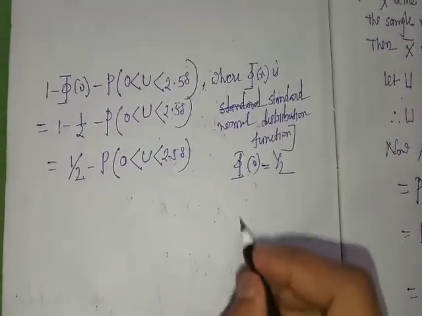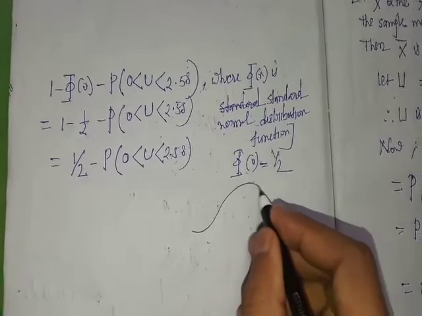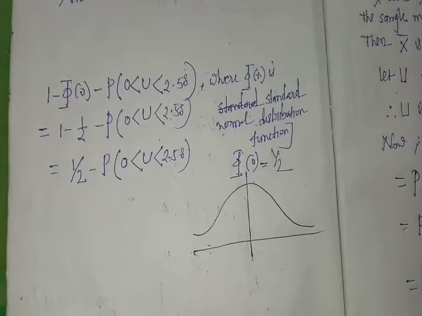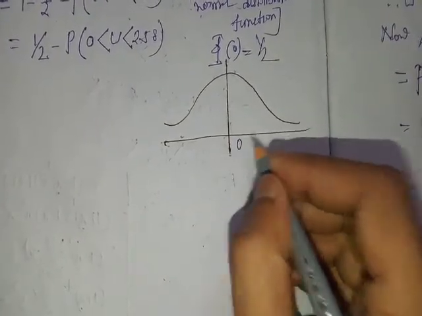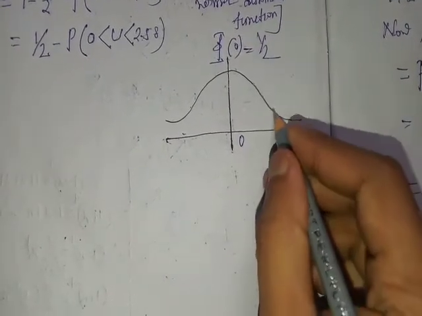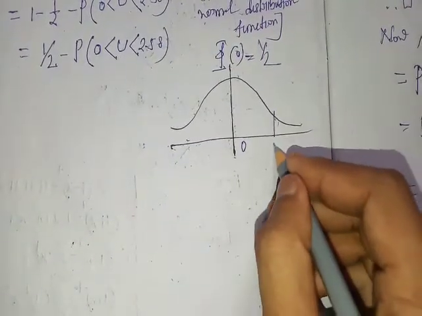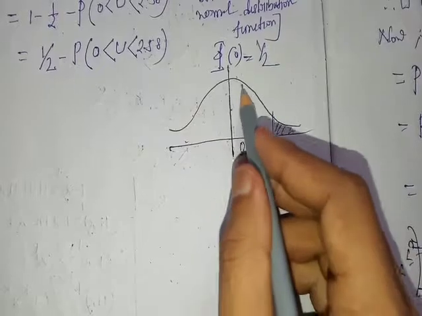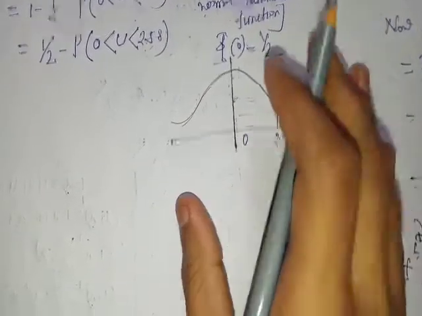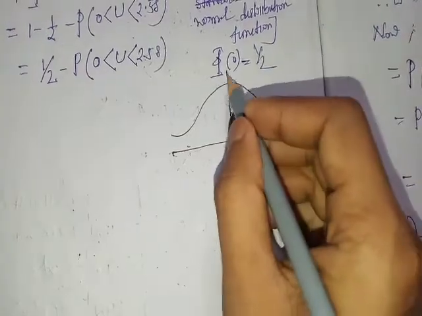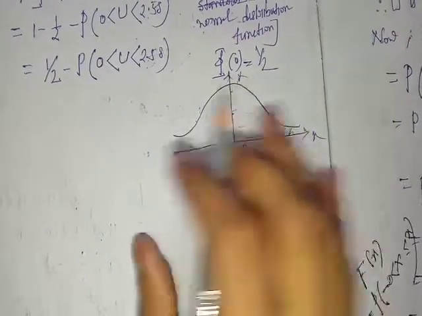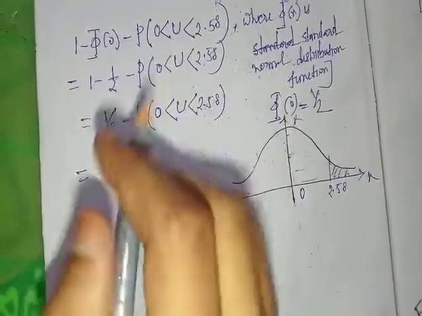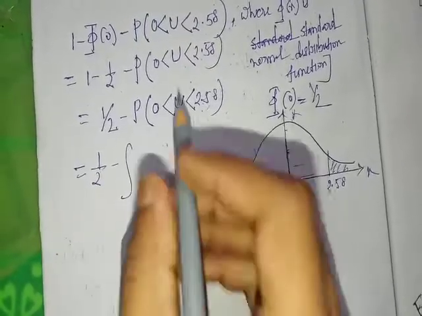If we draw this figure, this is the standard normal density curve. This is 0, and let this be 2.58. So we integrate this region. This is x, this is y. So you follow the standard normal distribution, so we need the standard normal density function.